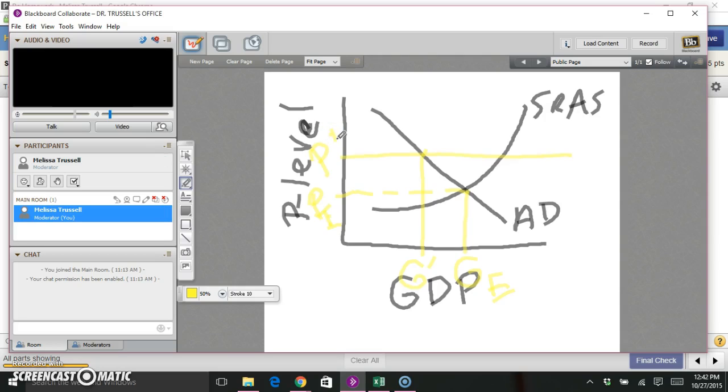Okay, so we've got this shock to the economy. Our prices have gone up, our GDP has gone down. So the question is, what can the central bank do about it? Let's think about what the role of the central bank is, or what their options are. They can employ expansionary policy, or they can employ contractionary policy. Expansionary policy is when they put more money into the economy. And contractionary policy is where they pull back and pull money out of the economy, or out of consumers' hands.